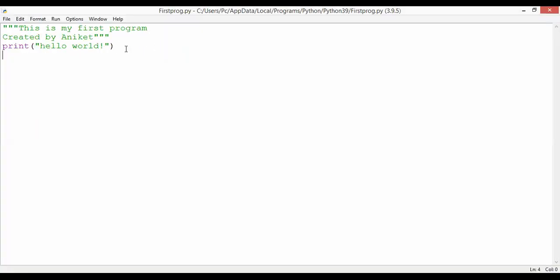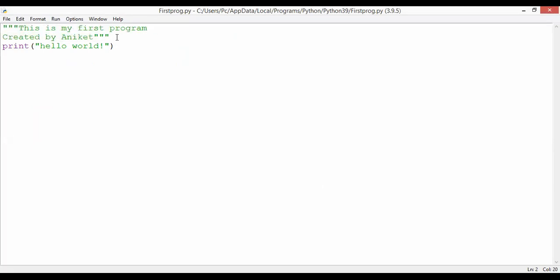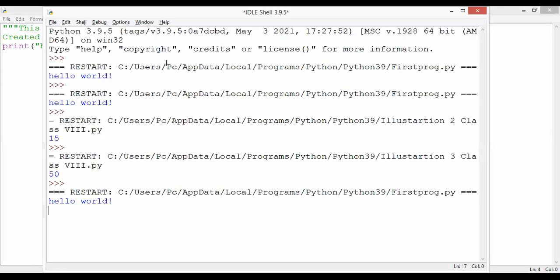These three lines are known as comments. These are between a pair of triple quotes, and simply I'm writing a print command to print hello world on the screen. I'll go to run. To execute any program, F5 is the shortcut key. If I press F5, it will also work. See, hello world is getting printed on the screen.